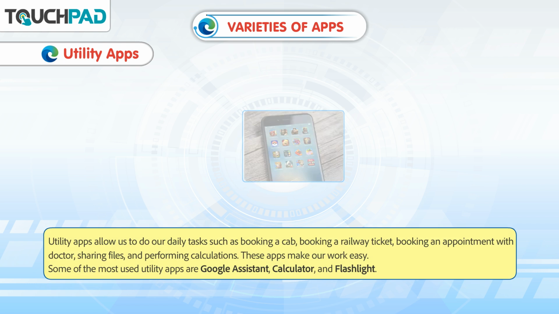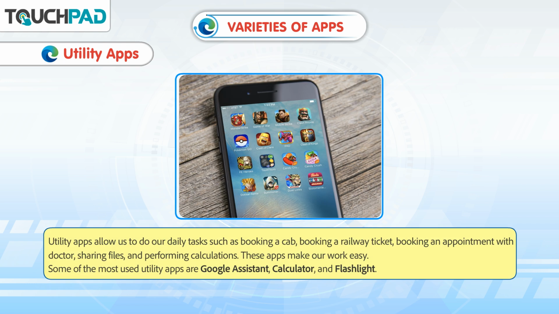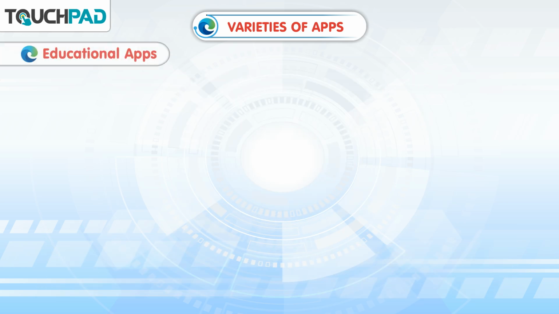Utility apps. Utility apps allow us to do our daily tasks such as booking a cab, booking a railway ticket, booking an appointment with a doctor, sharing files, and performing calculations. These apps make our work easy. Some of the most used utility apps are Google Assistant, Calculator, and Flashlight.